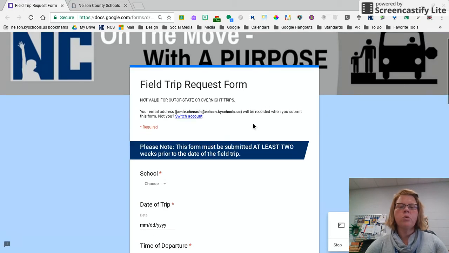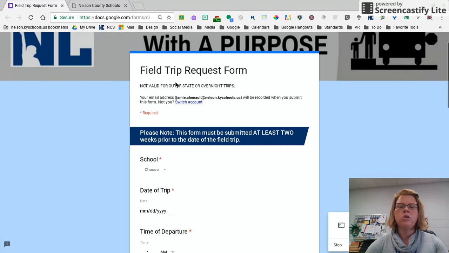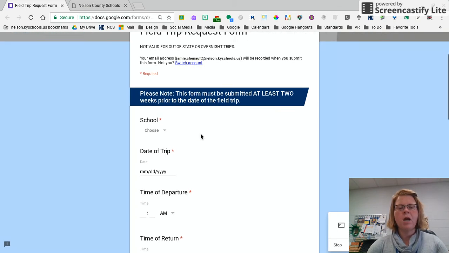And so I'm going to go through the field trip request form, and you'll notice that the second line says that this is not valid for out of state or overnight trips. You will still need to go about the old way, which is the paper way, for out of state or overnight trips. Also notice that this form has to be submitted at least 2 weeks prior to the date of your field trip, or there is a chance that it may not be approved.